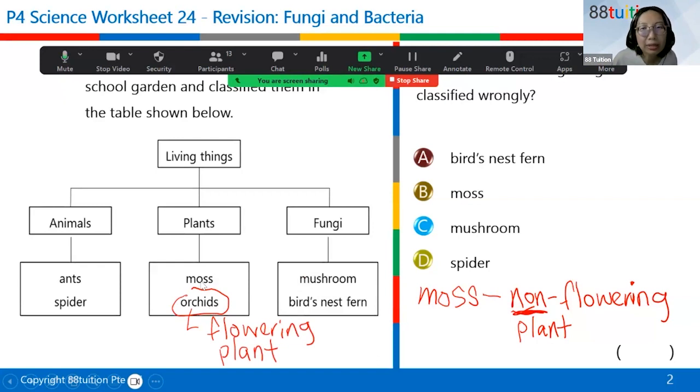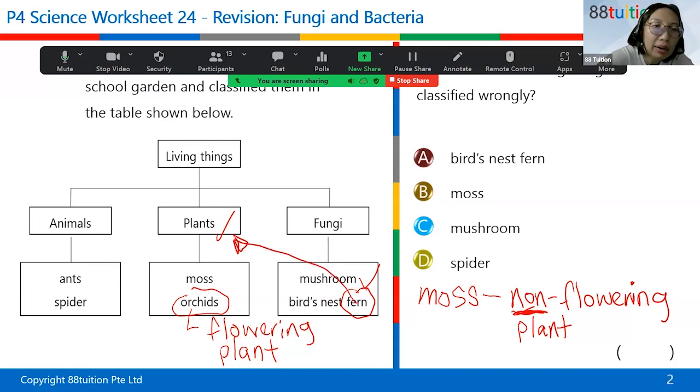Moss doesn't have flowers, but orchid has flowers. So it's correct to say they are both plants. Moss is a plant, orchid is a plant. The only difference is moss has no flowers, orchid has a flower. Then fungi, mushroom is a fungi. Bird's nest fern, a fern should be a plant. All right, a fern is a plant. So take note.